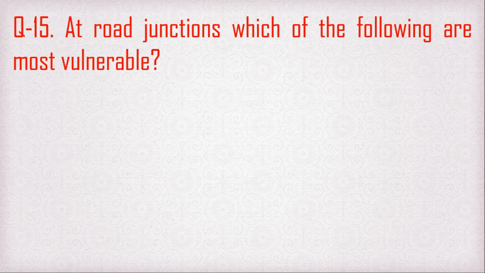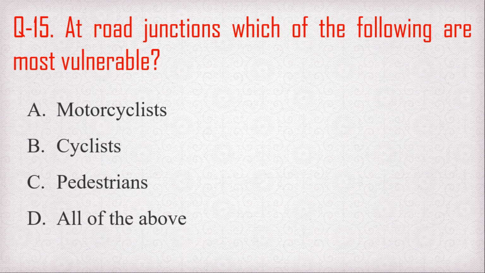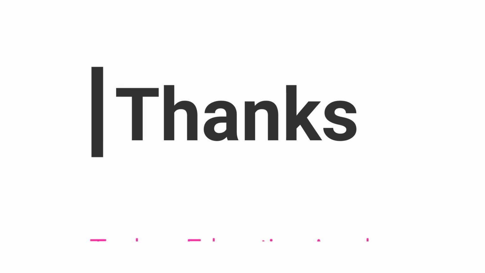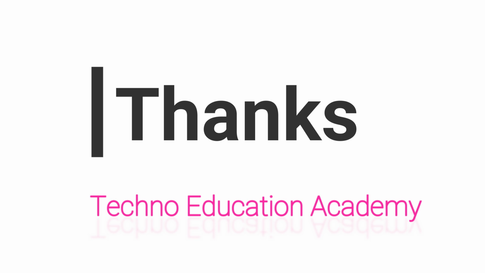Question number 15. At road junctions, which of the following are most vulnerable? Option A, motorcyclist. Option B, cyclist. Option C, pedestrians. And option D, all of the above. So motorcyclists, cyclists and pedestrians, they all are most vulnerable while crossing the junction. So the right answer is option D.